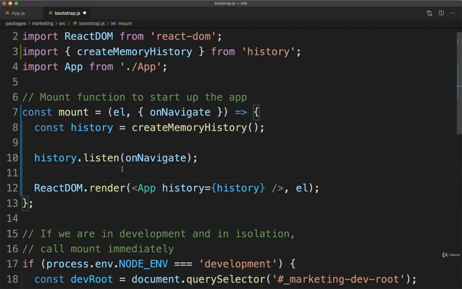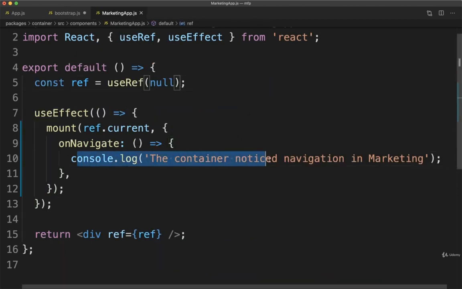Okay, so now let's trace out the entire series of steps that are going to go on. At some point in time, our container application is going to decide to mount our marketing application. It will create a callback and then call the mount function and provide that callback as onNavigate right here. We then create a memory history object, and we tell the memory history object that whenever the URL changes, or whenever the path changes, we want it to automatically call the onNavigate function. So then whenever a user clicks on the link, we're going to update our memory history, and memory history will automatically call the callback, and we should then see this console log inside of our console. And that's the entire flow.